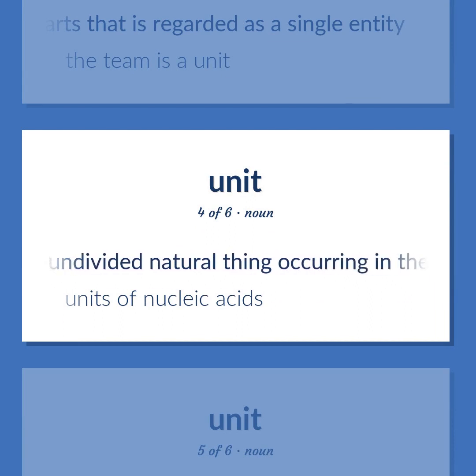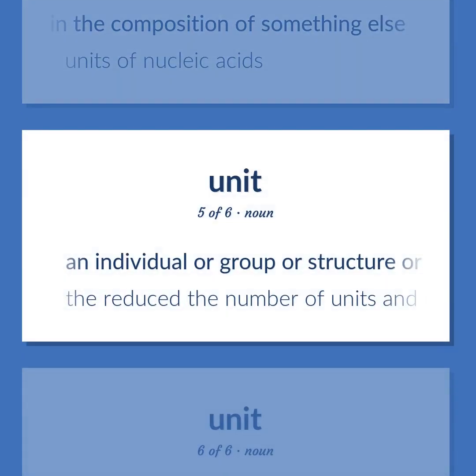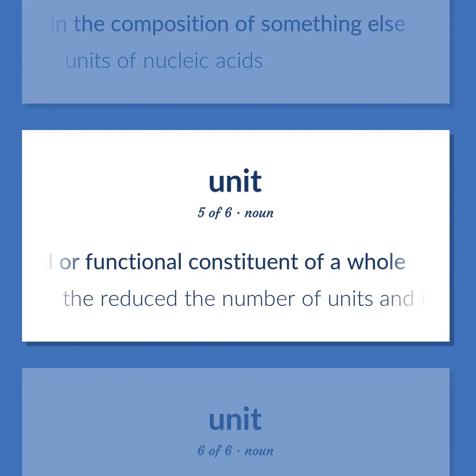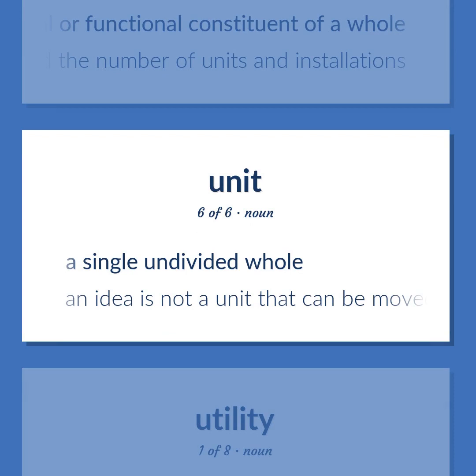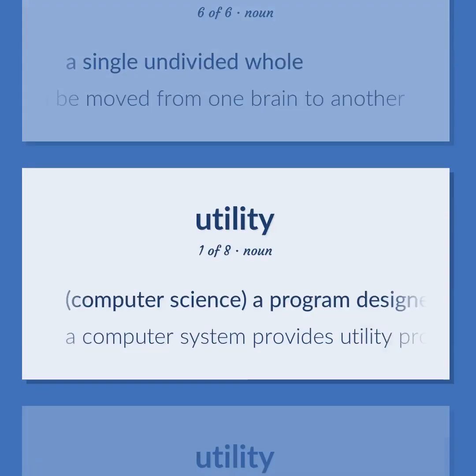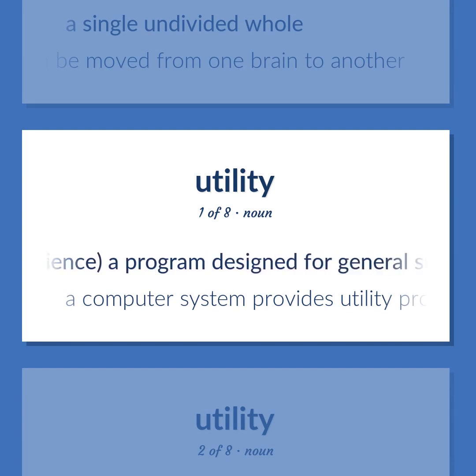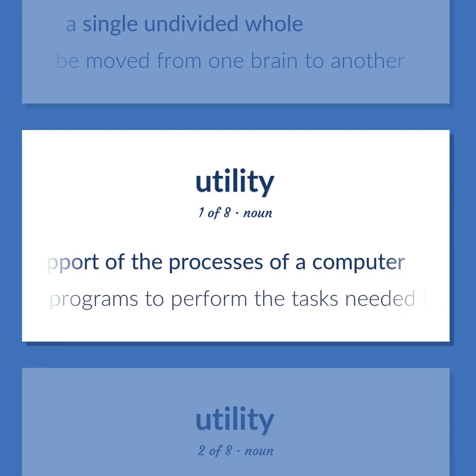A single undivided natural thing occurring in the composition of something else. Units of nucleic acids. An individual or group or structure or other entity regarded as a structural or functional constituent of a whole. Reduced the number of units and installations. A single undivided whole. An idea is not a unit that can be moved from one brain to another. Computer science. A program designed for general support of the processes of a computer. A computer system provides utility programs to perform the tasks needed by most users.